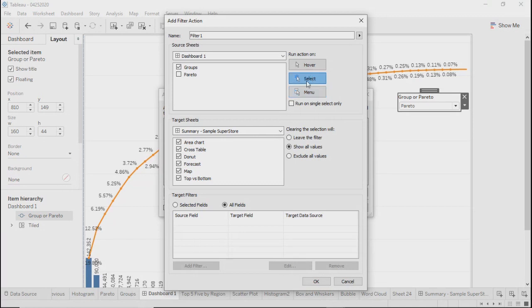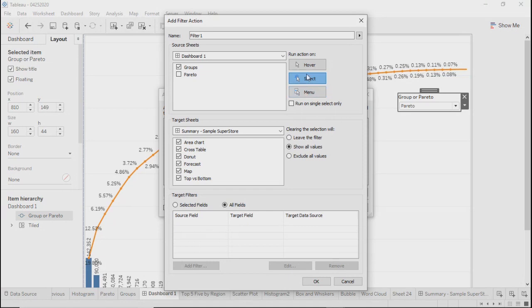I'll select, again, these options: hover, select, and menu. If you select hover, what will happen? As soon as you move your mouse pointer to that particular object, the filter will automatically execute. You need not right click or click anywhere. If you go to the select option, you need to click the way I have been doing it, through which that filter will get executed.